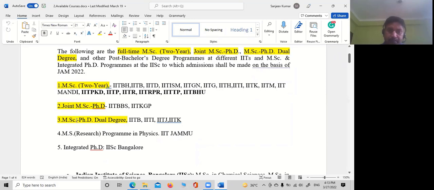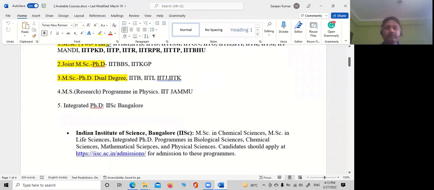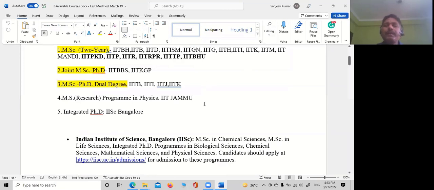So basically you have 5 courses: M.Sc, joint M.Sc PhD, M.Sc PhD dual degree, MS research program in physics, and integrated PhD. Only IISc Bangalore offers integrated PhD to JAM qualified candidates.